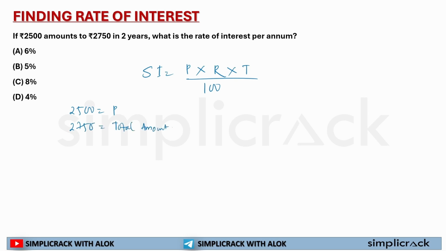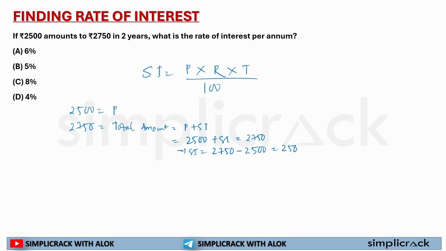And what I know is total amount is equal to principal plus simple interest. Principal is 2500 plus simple interest is equal to 2750. So my simple interest is equal to 2750 deducted by 2500, which is equal to 250. Are you getting this point? Yes, sir, I'm getting it.